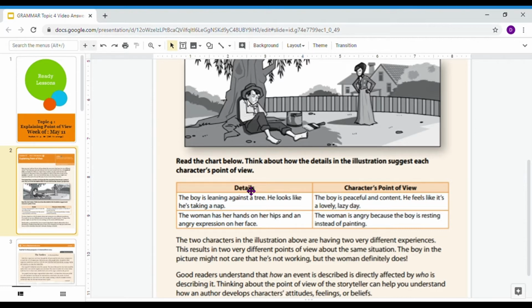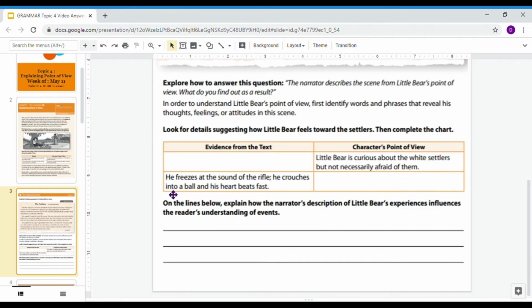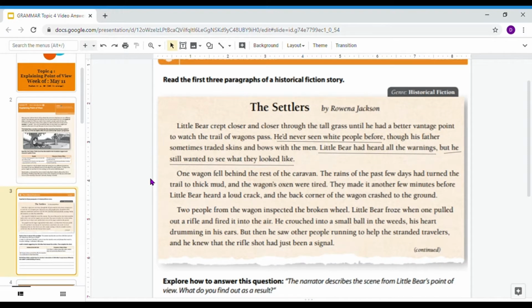So we're going to be moving on into our first part of the modeled instruction. We're going to be reading The Settlers by Rowena Jackson. And we're going to be using evidence from this text to determine the character's point of view in the story. So this is The Settlers, written by Rowena Jackson.